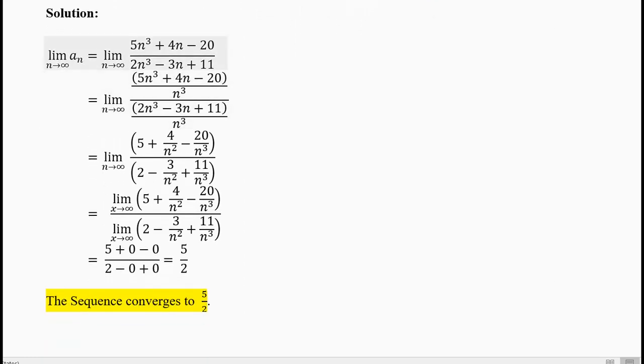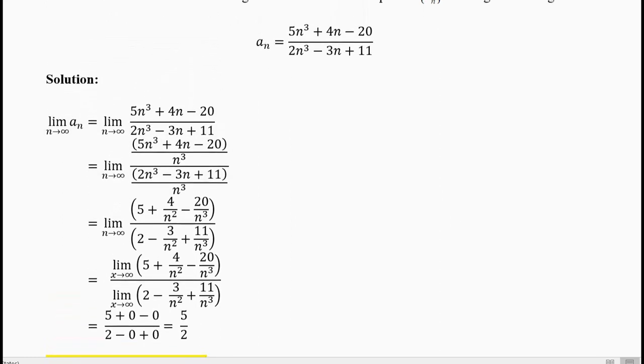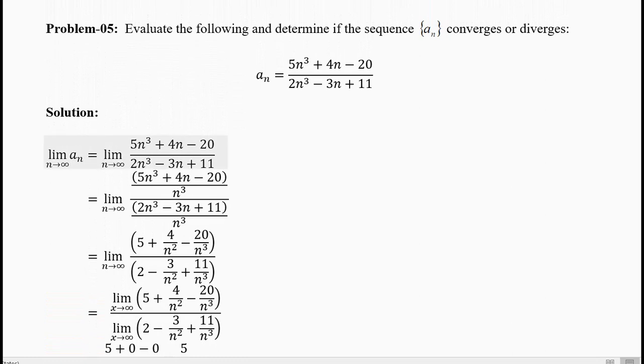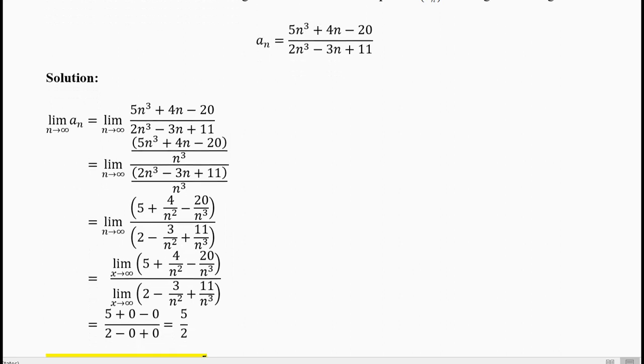Your first step is to write the limit as n goes to infinity. Copy the formula from the question given to you. Now divide by n cubed. The highest power is n cubed, so divide by n cubed. You'll get in the numerator 5 + 4/n^2 - 20/n^3. In the denominator it is 2 - 3/n^2 + 11/n^3.